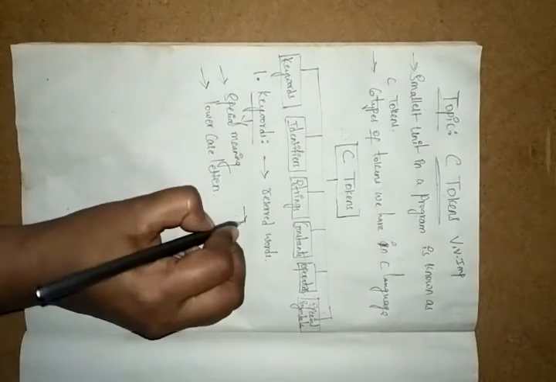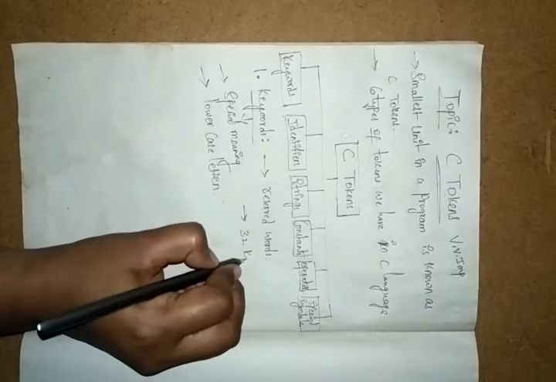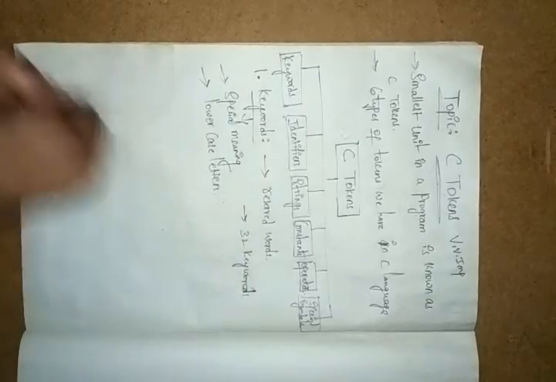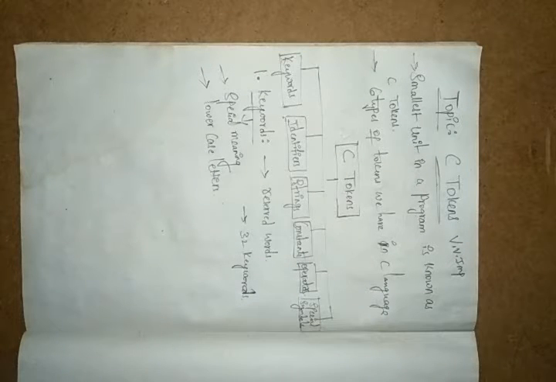Okay, so in total we have 32 keywords. Totally we have 32 keywords, right? And they are always in alphabetical order only. Okay, we have a total of 32 keywords in the C language. They are in alphabetical order.